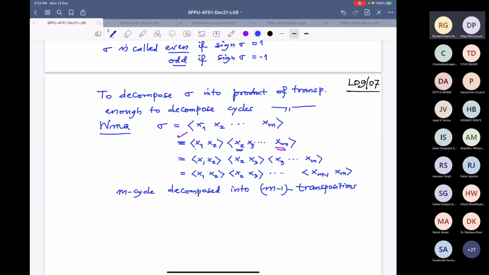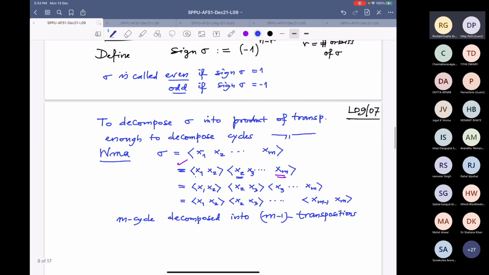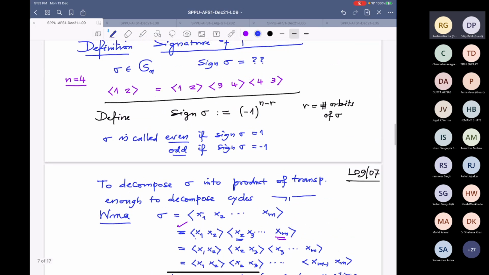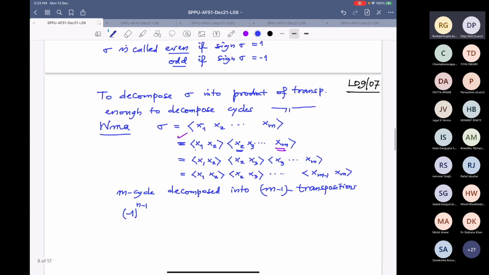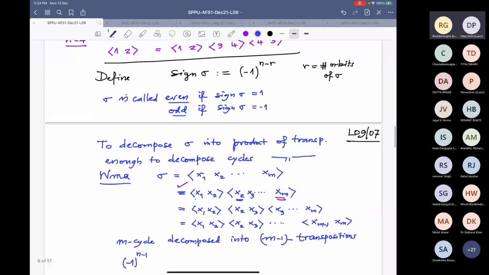And what is the sign we have defined here for an m-cycle? Only one orbit. So it is (-1)^(n-1).